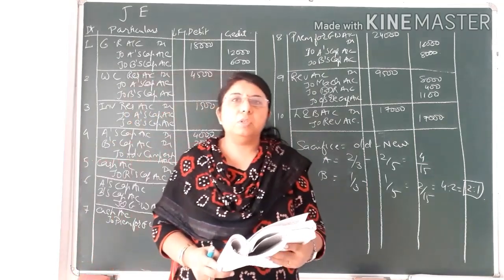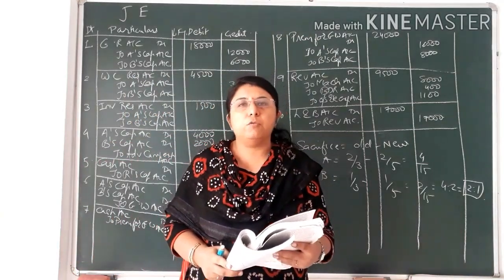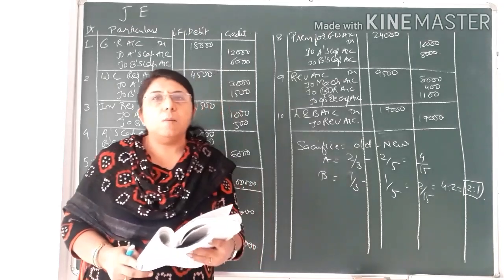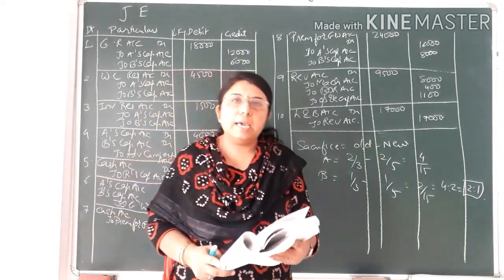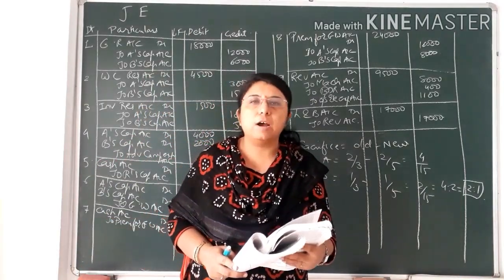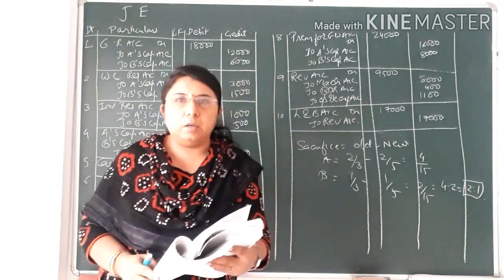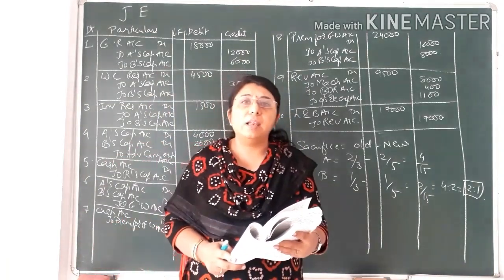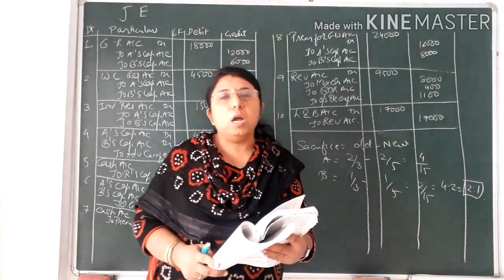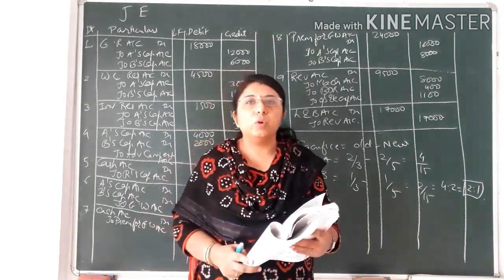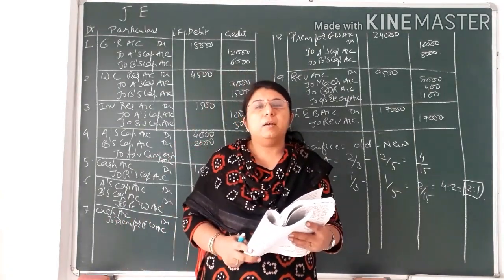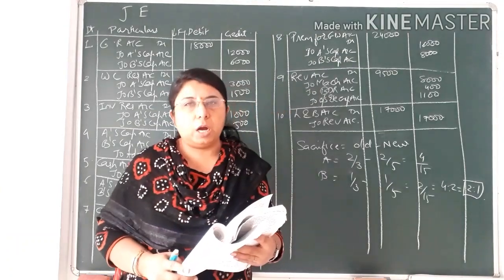In this sum, you have to prepare the journal entries, the revaluation account, partners' capital account, cash account and balance sheet after the admission of a new partner. Students, in the last chapter, chapter number 4, I had already taught you how to write the journal entries and how to prepare the revaluation account.